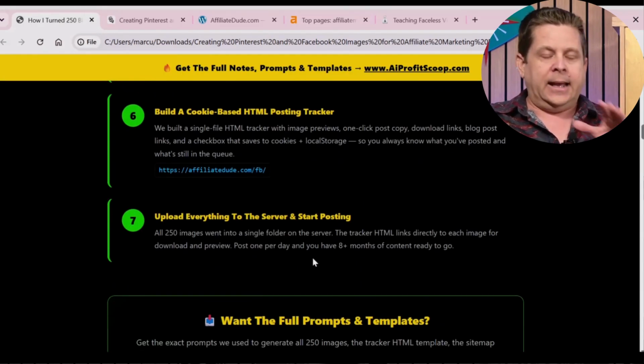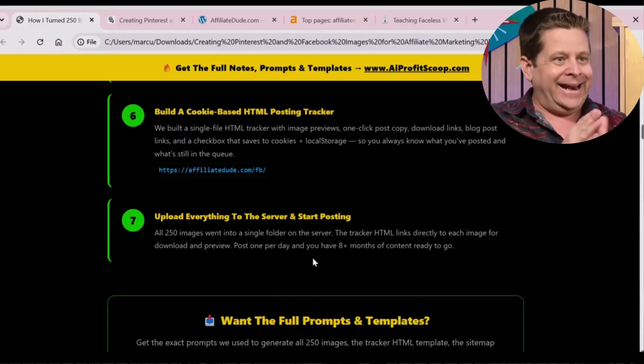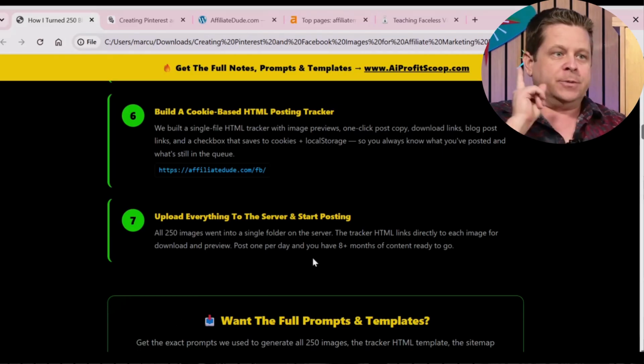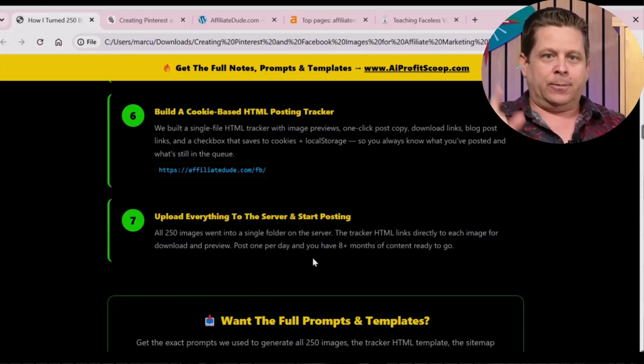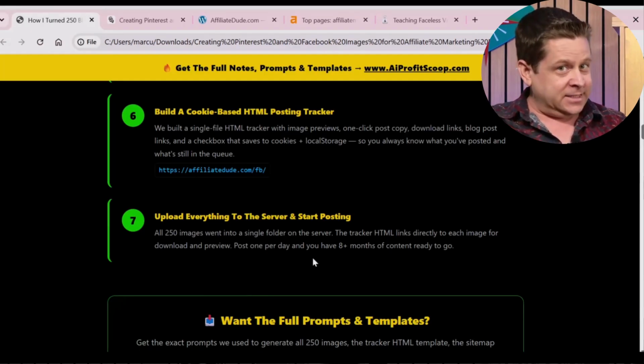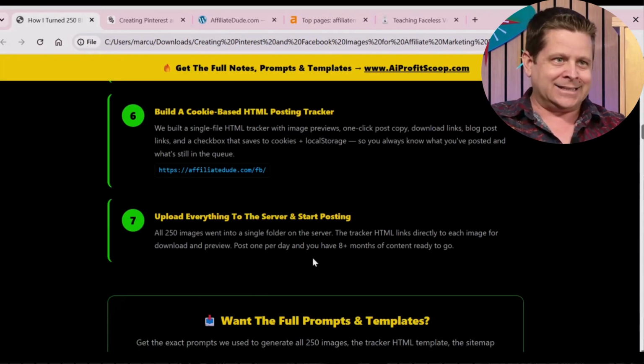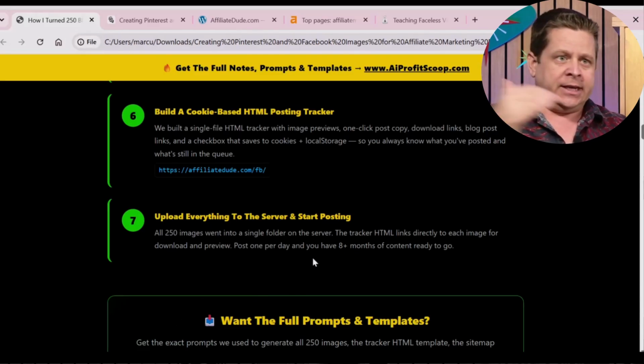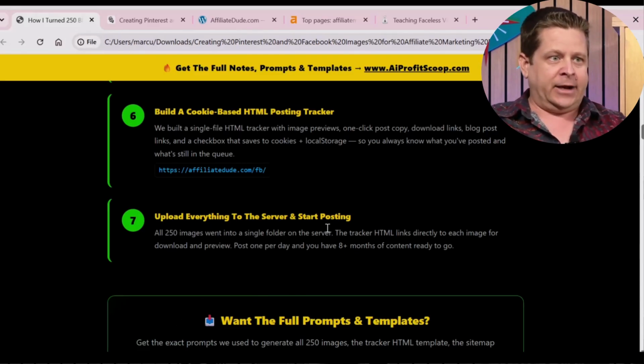Now, very important, the next step we want to do is build a cookie-based HTML posting tracker. This is important. It'll help you stay on task, or if you're doing outsourcing, it'll help you with that. With me, I'm outsourcing this.